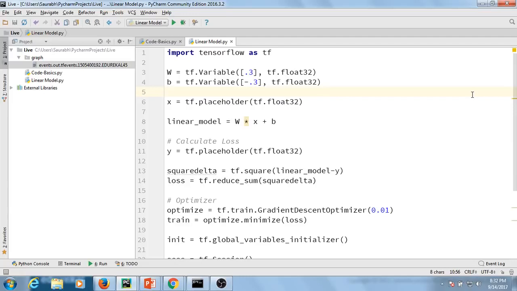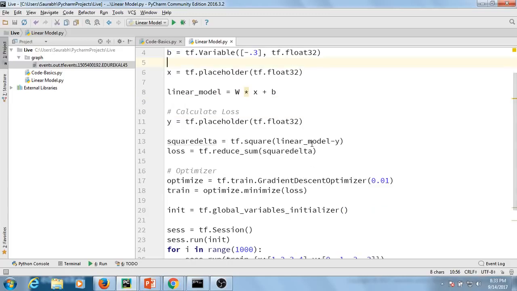Let me just give you a quick recap of how we have done this. First, we have defined our model: what all parameters we require, variables, placeholders, some operations on those parameters, and then we need to calculate the loss. How have we calculated the loss? We declared a variable y, or sorry, a placeholder y, and in that placeholder we were just feeding in the actual output, all right, that we already know.